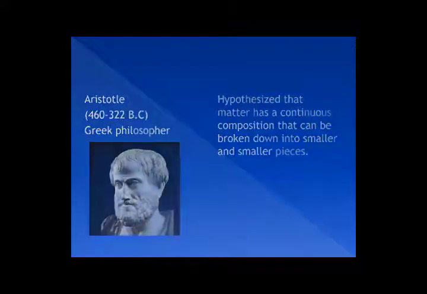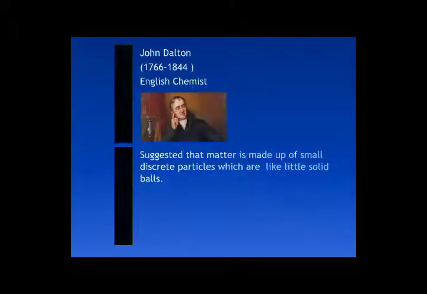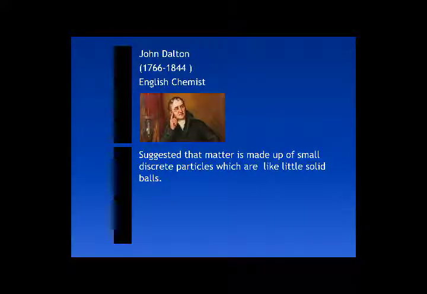Now let's move towards the next one, who was John Dalton. Everybody is familiar with this man, John Dalton, who was an English scientist, and the time period was 1766 to 1844. He suggested that matter is made up of small discrete particles which are like little solid balls.